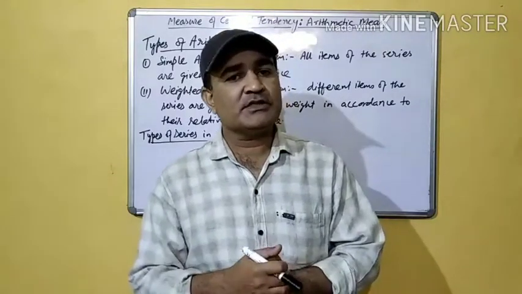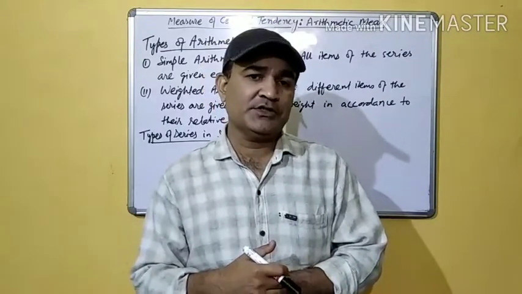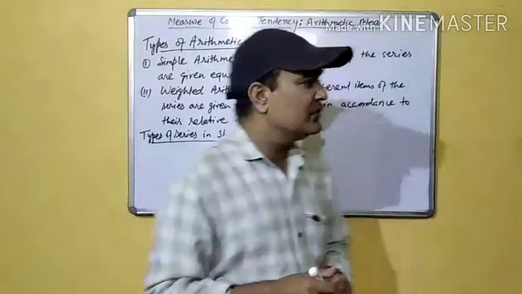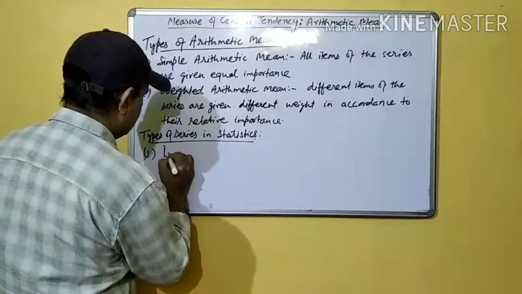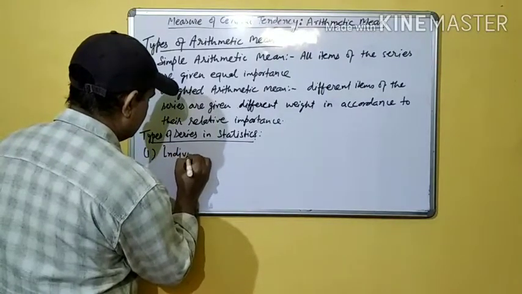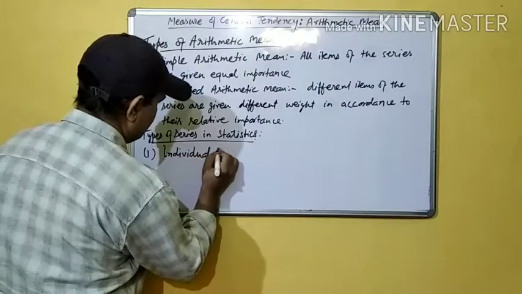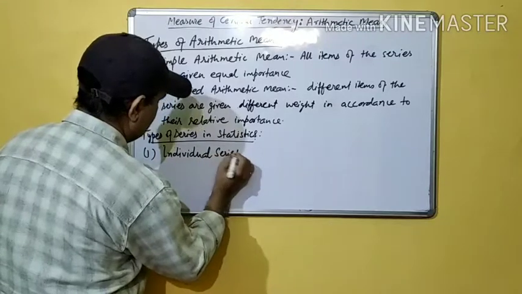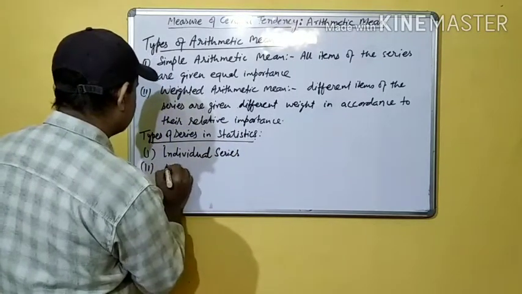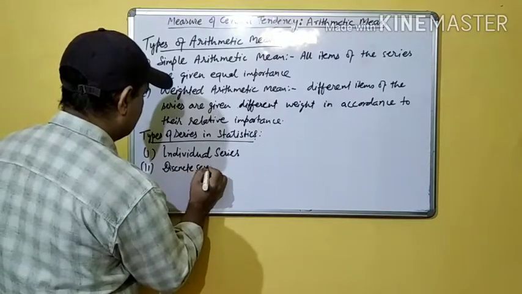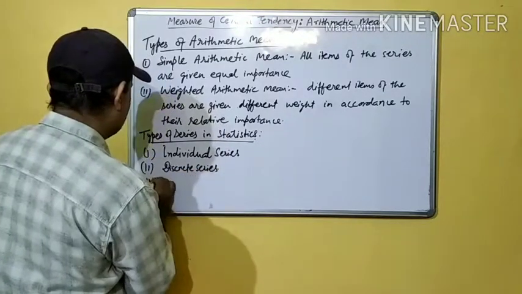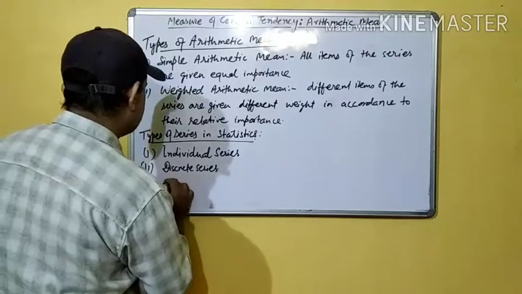So now let us discuss the different types of statistical series available in statistics. The first one is individual series. Second is discrete series. And third one is frequency distribution series.